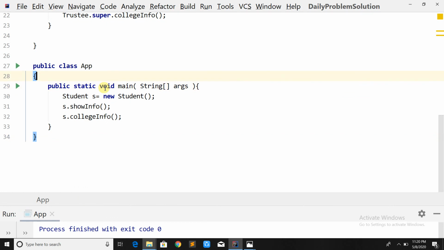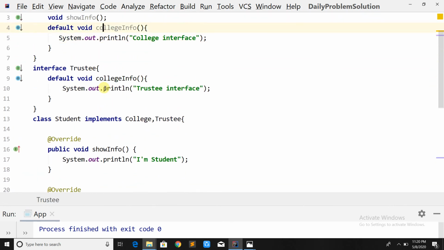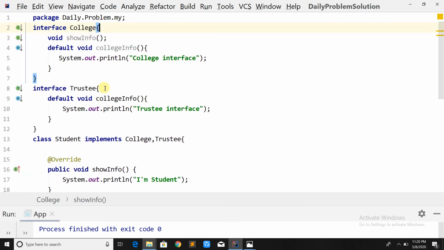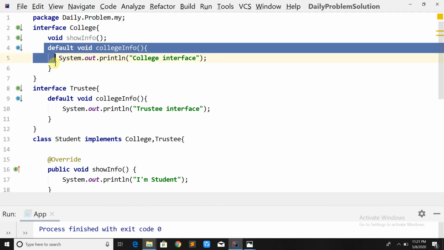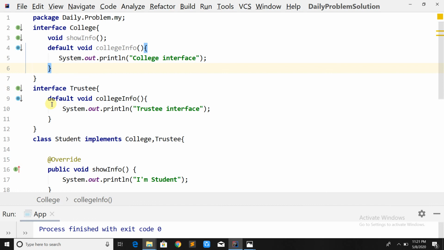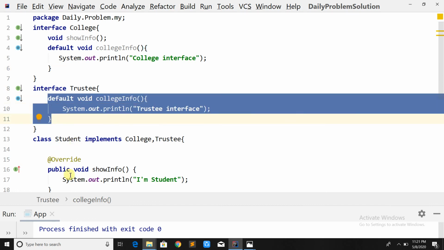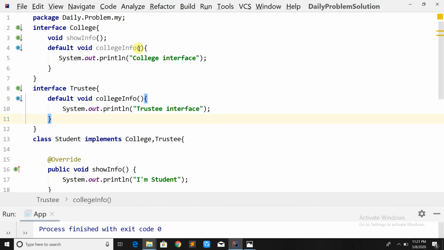And when the signature is the same, meaning the method defined in one interface is the same as the method defined in another interface, then and only then the class needs to override. If there is a change, for example, how do we achieve method overloading? By changing the arguments, and by changing the sequence of arguments.